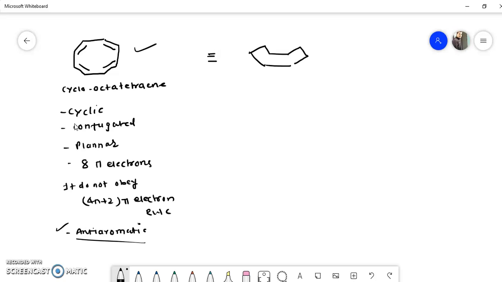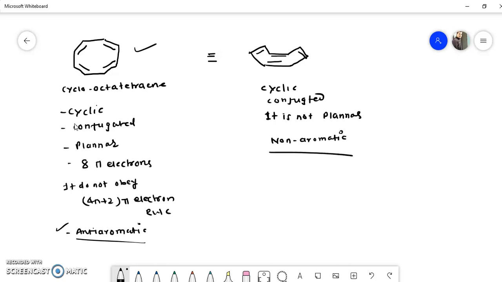There is alternate single and double bond, and you will find that this tub-like structure is cyclic, conjugated, but it is not planar. It is not flat, and that's why we can call it non-aromatic.